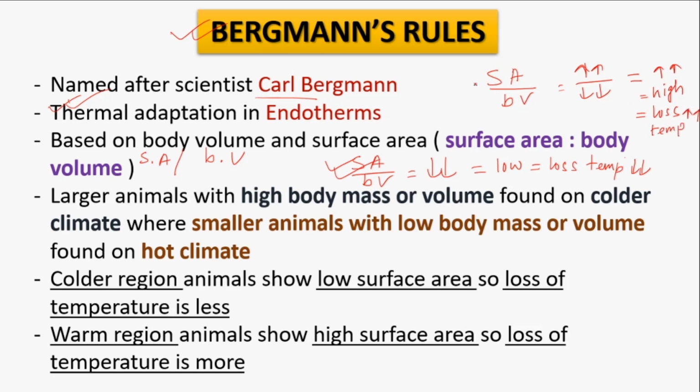And this kind of organisms we can find in the warmer region, because they need to lose heat from the body to balance it, while in the colder region they need to conserve the heat from the extreme cold climate.